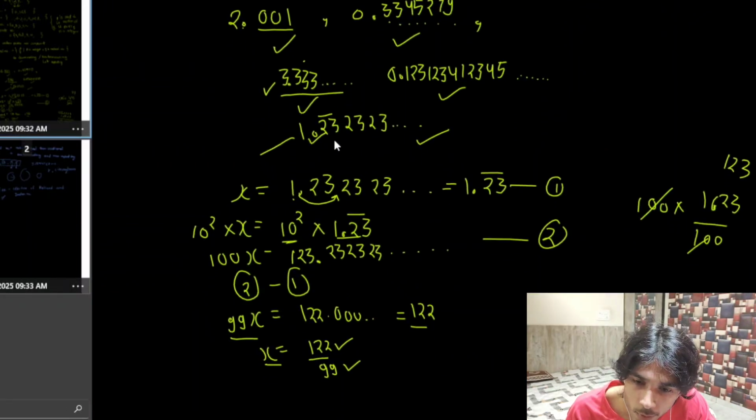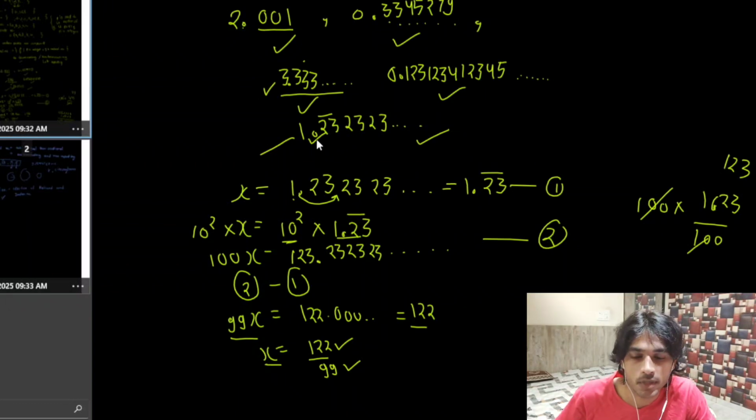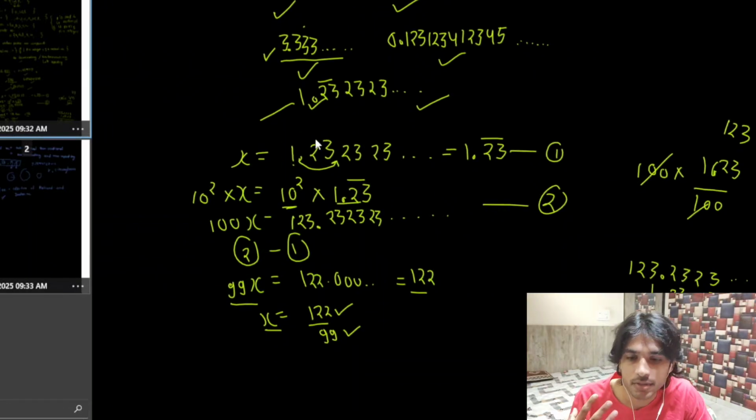But if I write 1.232323, then the term containing these two digits, 23, is being repeated an infinite number of times, right? And then I gave you the visualization of how this 1.2323 can be said to be a rational number. We simply assume x to be equal to this.